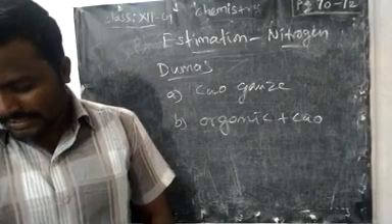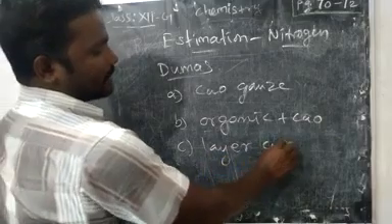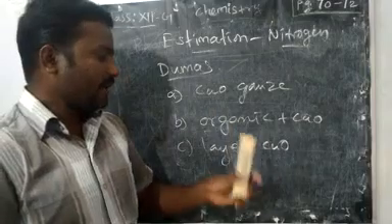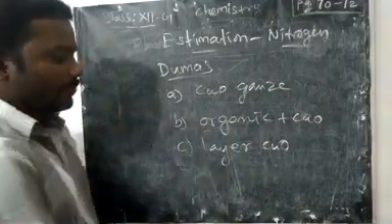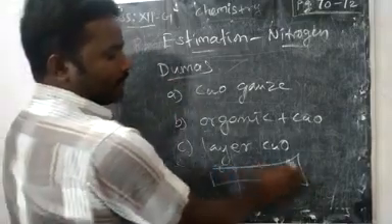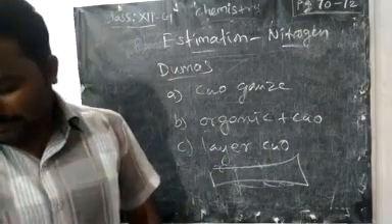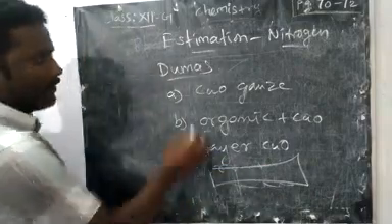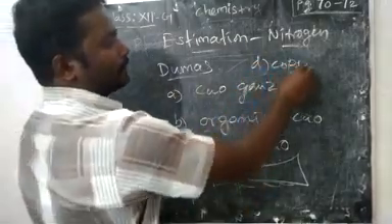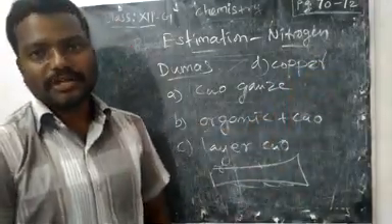Then C, a layer of copper oxide. Here we are not taking wire gauze but a layer of copper oxide, which should cover the entire combustion tube for the reaction. And finally D, the copper spiral, which prevents the formation of nitrogen compounds.